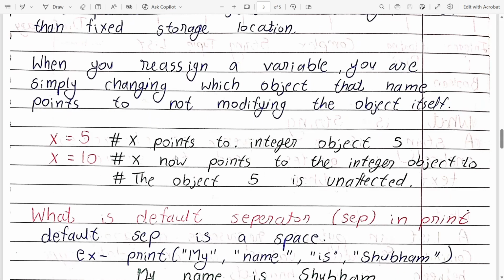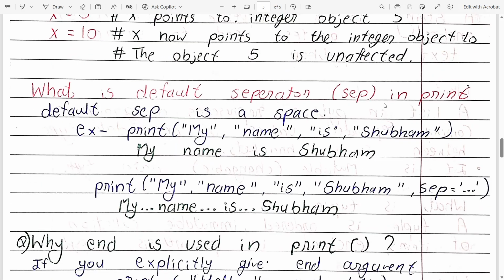For example, here x equals to 5. Here x is pointing to integer object 5. Then afterwards we change x equals to 10. X now points to integer object 10. The object 5 is unaffected and the reference of object 5 is removed from here. So object 5 is now unreferenced, so it will be collected by a garbage collector in Python. What is default separator in print statement?